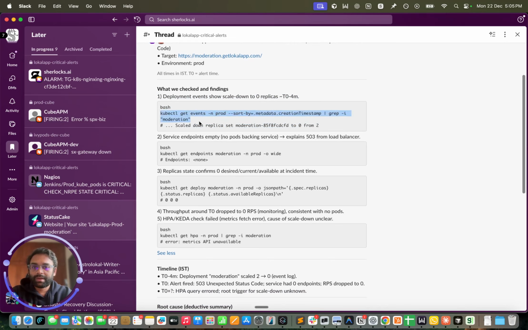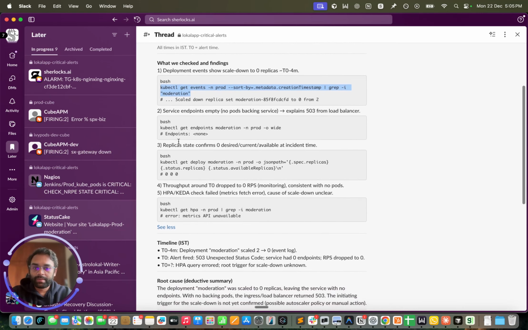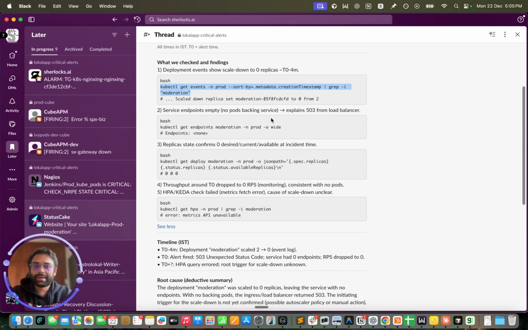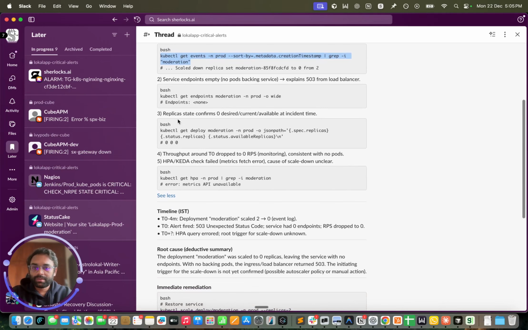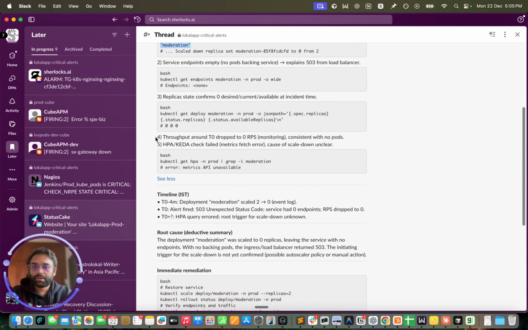Sherlock's used this command to find the list of events, check the service endpoints, saw that no pods are backing this service, which explains the 503 from load balancers. Sherlock's also checked the replica state, confirm that there are zero desired, current or available replicas at the incident time. Sherlock's checked the throughput as well, mentioned that throughput dropped to 0 RPS around the time of the alert.